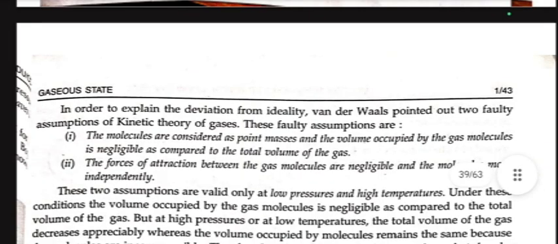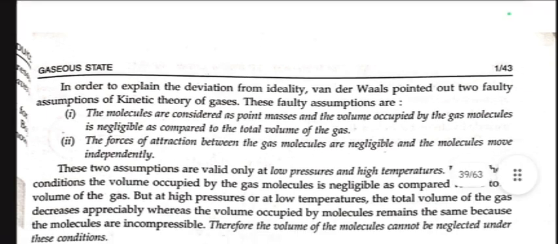In order to explain the deviation from ideality, van der Waals pointed out two faulty assumptions of the kinetic theory of gases. These faulty assumptions are: the molecules are considered as point masses, and the volume occupied by the gas molecules is negligible as compared to the total volume of gas. The forces of attraction between the gas molecules are negligible and the molecules move independently. These assumptions are valid only at low pressure and high temperature.